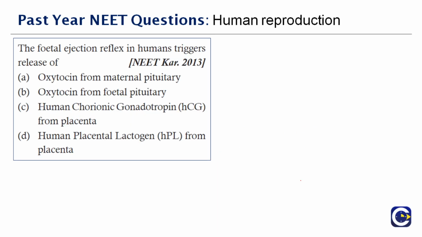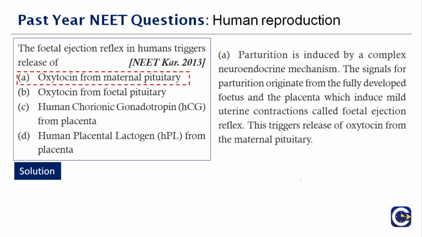Next question here. The fetal ejection reflex in humans triggers the release of dash. Very easy question. It's oxytocin, but whether it's from the maternal or fetal pituitary. Will it be fetal? No, it will be maternal. That is from the mother. Parturition is induced by a complex neuroendocrine mechanism. The signals for the parturition originate from the fully developed fetus and the placenta, which induce the uterine contraction called the fetal ejection reflex. So this trigger is from the mother. Therefore, the right answer is option A.